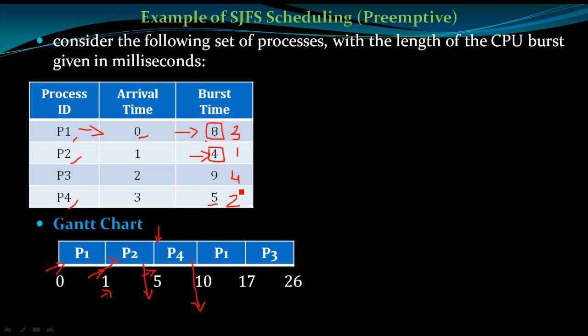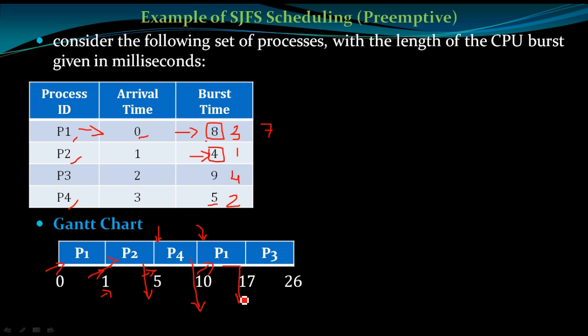P1 is the smallest. Already we have given it 1 millisecond, so 8 minus 1, it has 7 millisecond remaining. Now we give the CPU at the 10th millisecond to P1. It will burst for 7 millisecond and exit at the 17th millisecond.